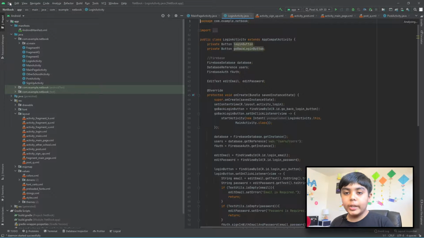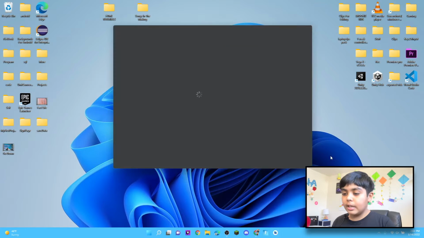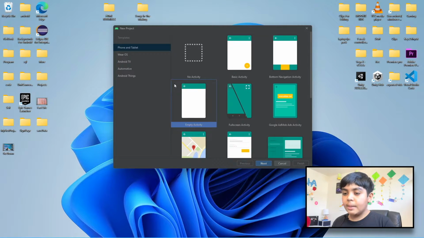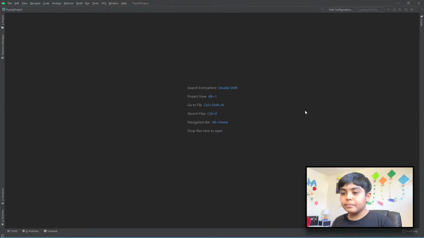So there you go. We click File. I'm just going to close the project, so I go back to the main screen right here. You could also just do File, Create New Project. So I'm going to click Create New Project here. I'm going to do an empty activity for phone and tablet. Let's click Next. Let's call this Pop-Up Project. Okay, so let's click Finish. And now let's just wait for everything to load.